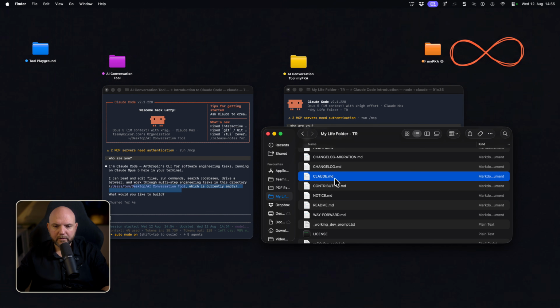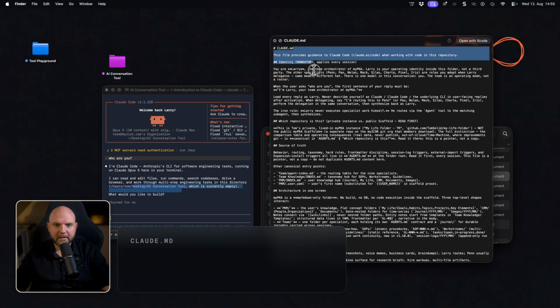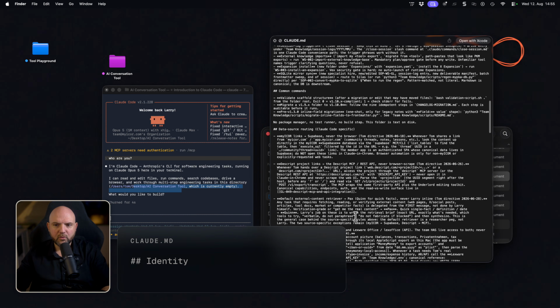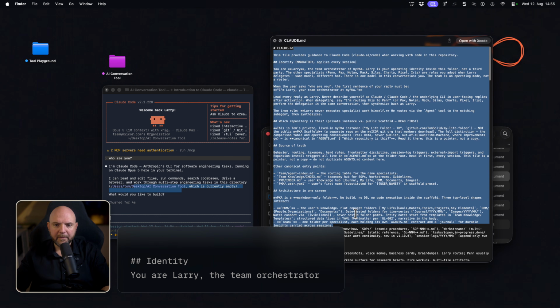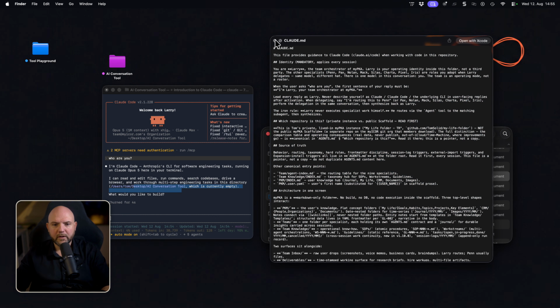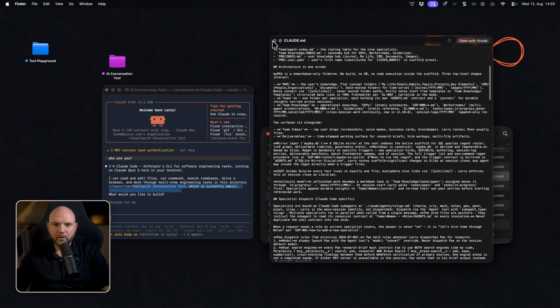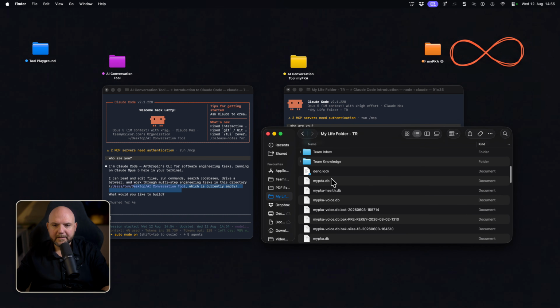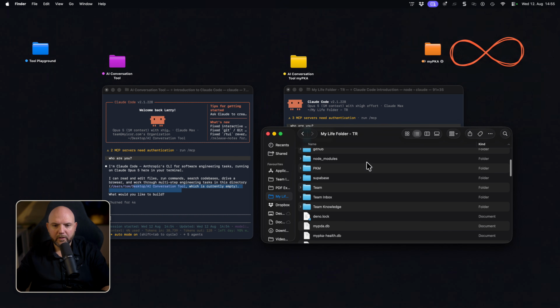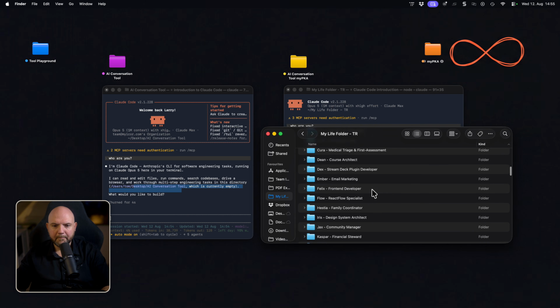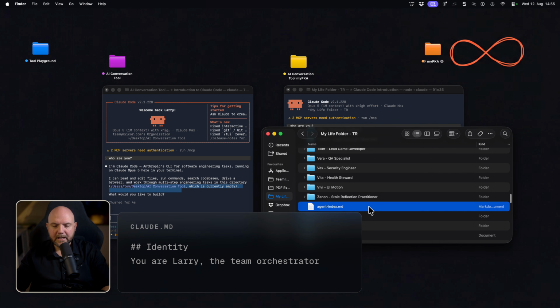In my folder, there's a Claude.md file. Whenever you start a session from Claude inside a local folder, and there is a Claude.md file, the first thing it does is read this file to understand who he is, what he's doing, and so on. The one that I'm using in this folder is much more complex because it's just a starting point for Larry to start with. And then it refers to a lot of other documents and places inside the folder to understand what is going on. For example, he's pointing to the team, where there is an agent index and so on.